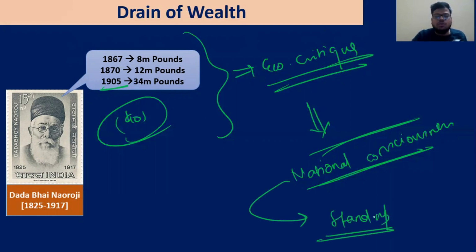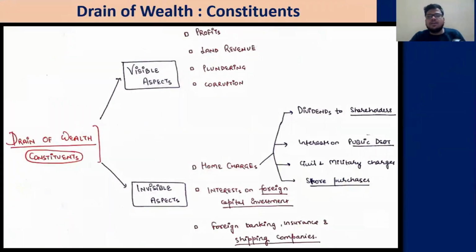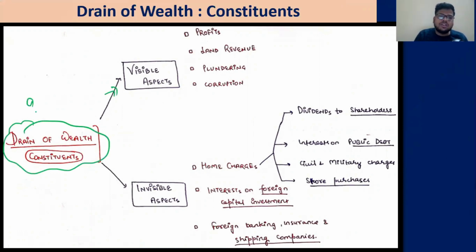Okay, all these ideas we'll take up in detail. Now, drain of wealth has constituents. There are a few constituents of the drain of wealth. First, they have put a very quantitative analysis of the drain of wealth.